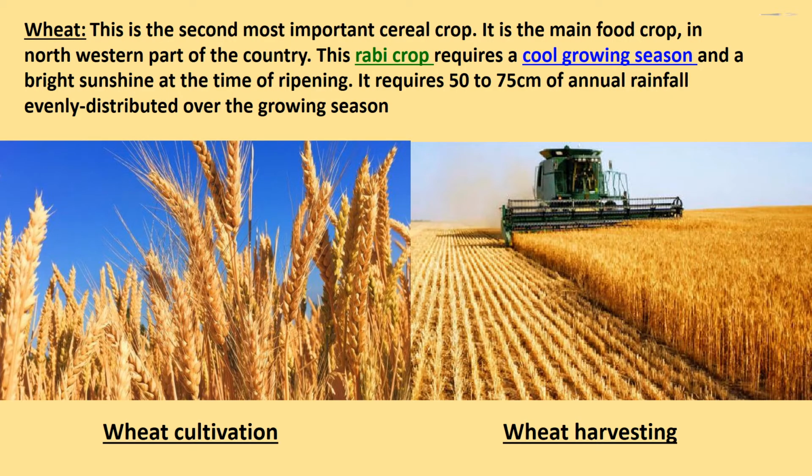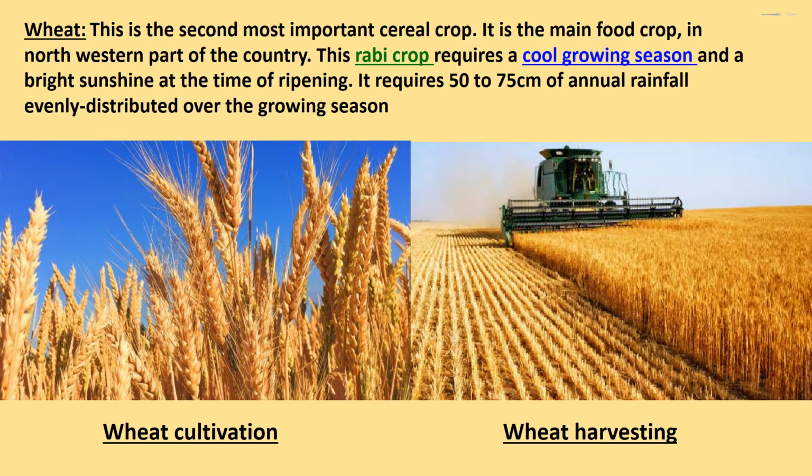Wheat. This is the second most important cereal crop. It is the main food crop in northwestern part of the country. This rabi crop requires a cool growing season and a bright sunshine at the time of ripening. It requires 50 to 75 cm of annual rainfall evenly distributed over the growing season.